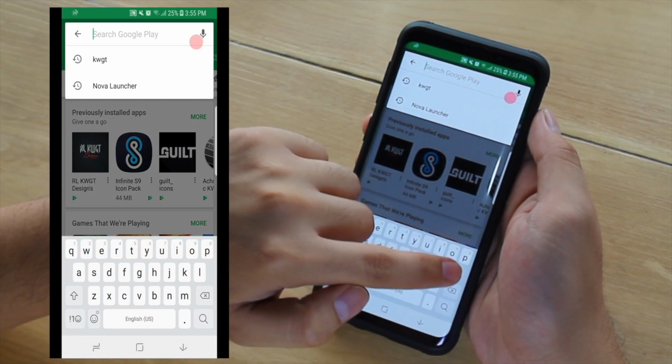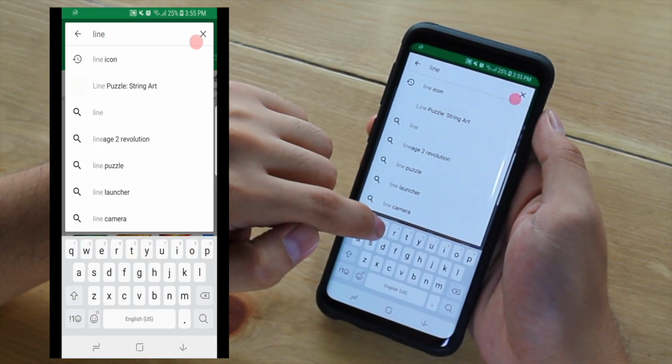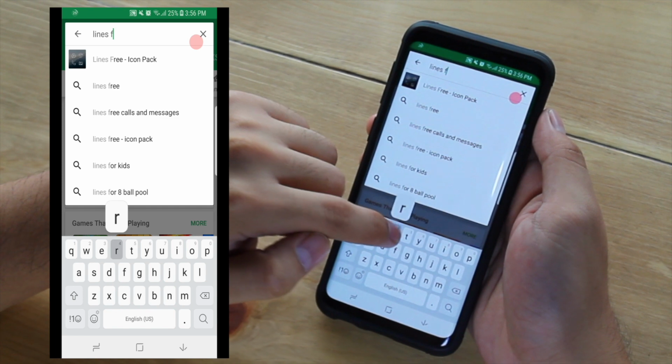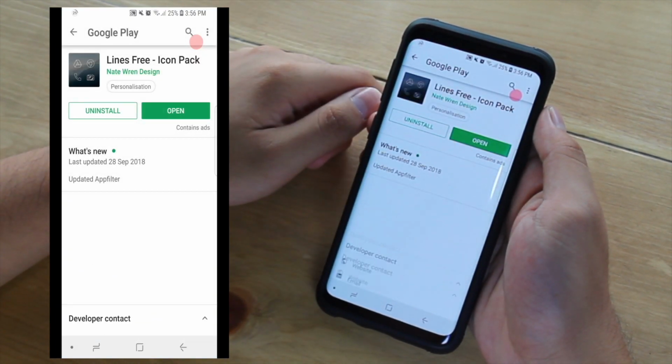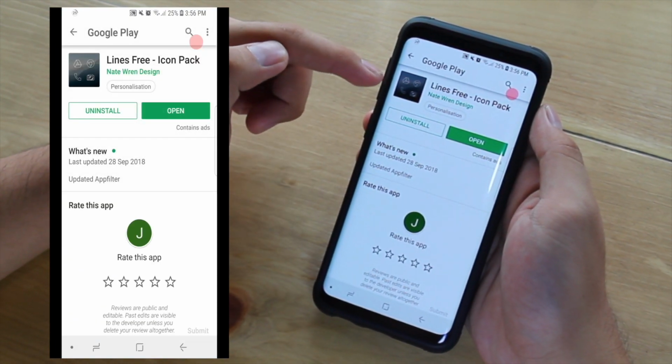Lastly, Line's free icon pack. We will not be using their icons, but instead we will use their free wallpapers as they provide high-quality nature wallpapers that fits the nature theme.